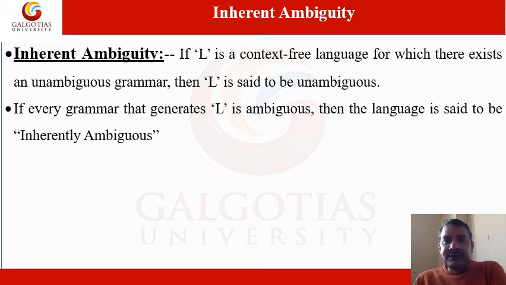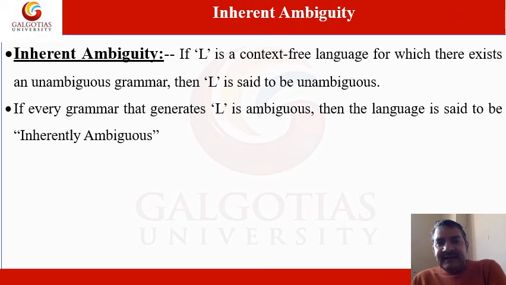Now this is the point of inherent ambiguity. Inherent ambiguity is what? L is a context-free language for which there exists an unambiguous grammar. Listen to me very carefully. This particular point may create some doubts for you.